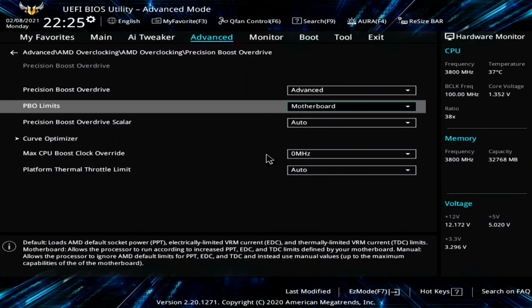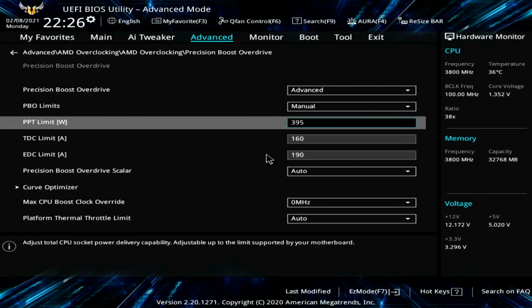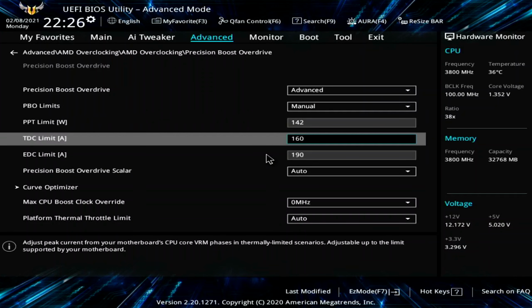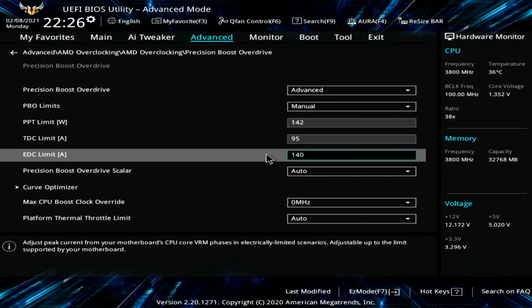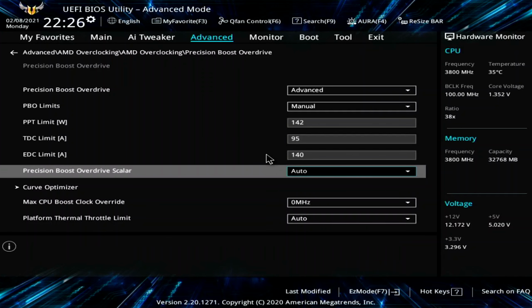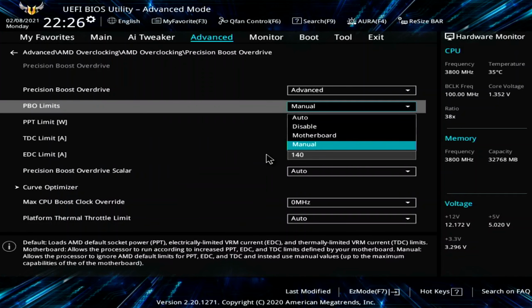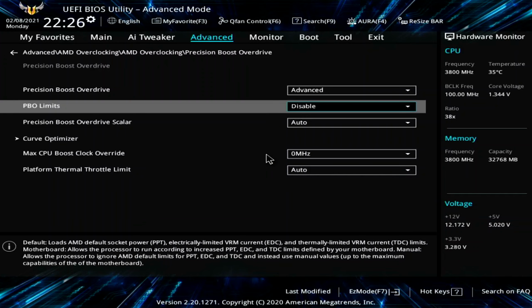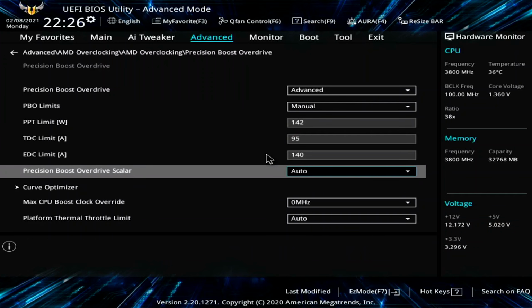If you have a 2CCD model, set it to motherboard limits for now. If you want to specify some manual ones, I like to start the 5800X at its default limits here, which I just set here. And then the scaler I'm going to leave auto. If you want your default limits and you don't know them, go to disable and then check in Ryzen Master, okay?